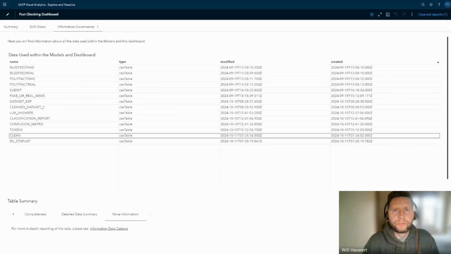As part of our solution, we wanted to ensure data governance was at the heart of all the decisions that were being made. We used SAS Information Data Catalog to be able to show the user within the dashboard key pieces of information, such as the tables that were being used, the type they were, when they were modified, and when they were created. In this page, you can see all of the tables that we used in either the models or the dashboard.